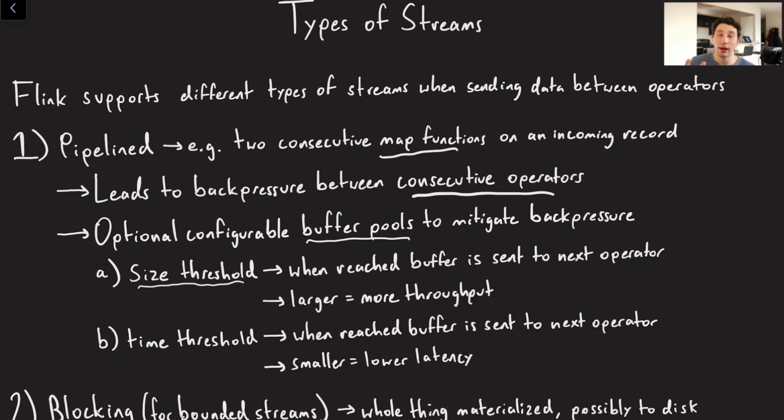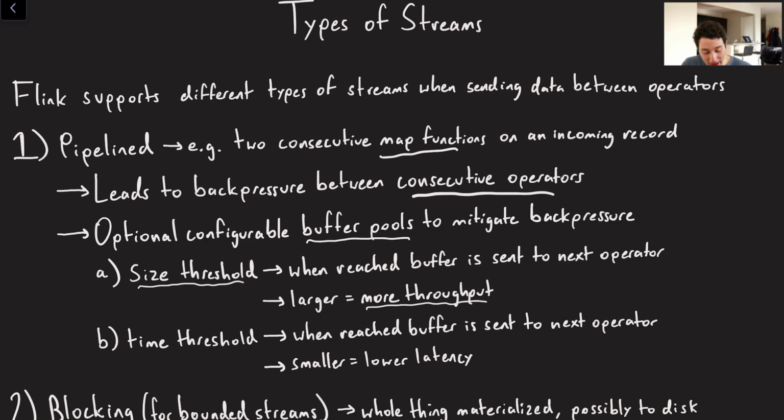And when we reach that size, that's when we take that entire buffer of records and send it to the next operator. So the larger this gets, the more throughput we get, right? Because you get some sort of batching. It also means that, again, we get no back pressure here. So if the first operator happens to be really fast, it can basically just build out a bunch of results and then pass those all in batch to the second operator if the second operator is a little bit slower.